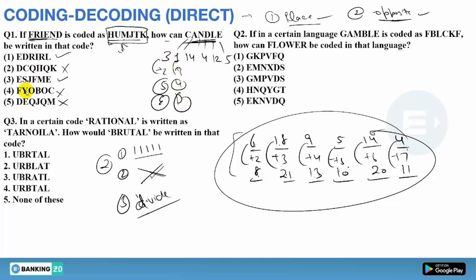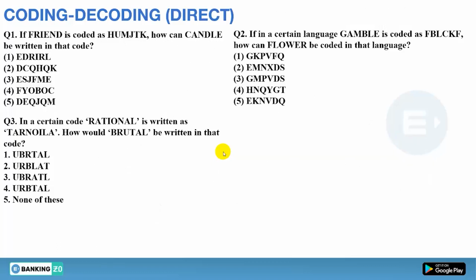So let's see if there is D in the third option. No, so this can't be the answer. So finally it will be your answer, and that's it. You don't have to make the whole code. Is it clear? So whenever you are doing a question, you have to see the options as well. Clear? Okay, now let's see the second question.